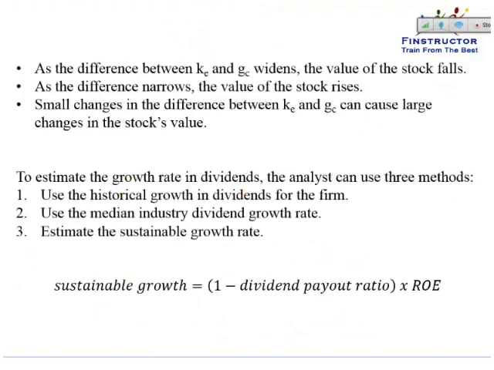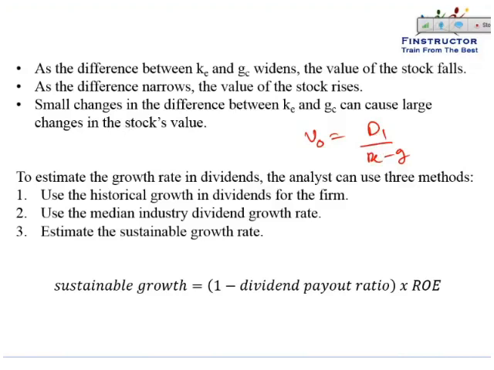So just to refresh and wind up the Gordon growth model, the value of the stock is given as D1 upon KE minus G. As the difference between KE and G widens, the denominator will become bigger, so the value of the stock will fall. As this difference narrows, the denominator will become smaller and the value of the stock will rise.